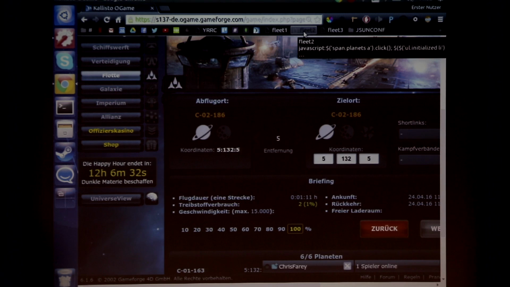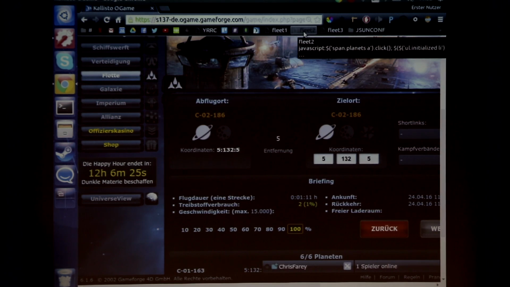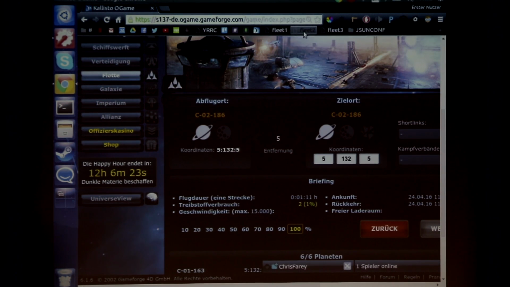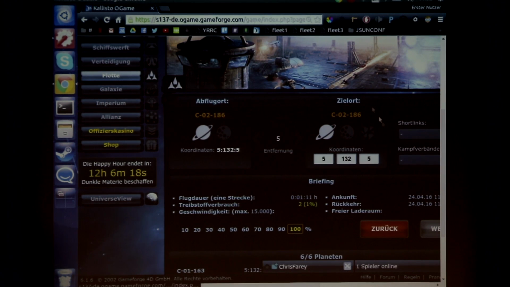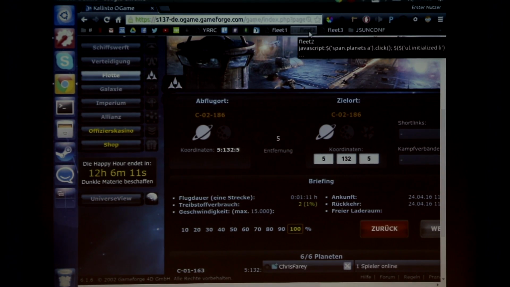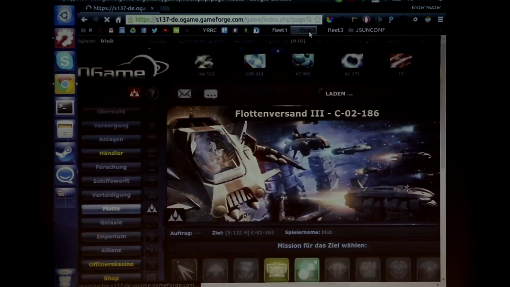Next step is the Fleet 2 bookmark. Can you read the little tooltip? Yeah, right. So I select the span from the planets with the anchor, and then click it, which actually does this little short thing here. Then the selection pops out, and I select after that the UL initialized LE, which is the first element of the list. You have to do a little inspecting for that. And then again, try the try submit button, and it works.